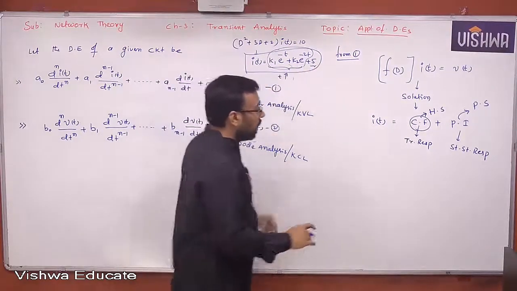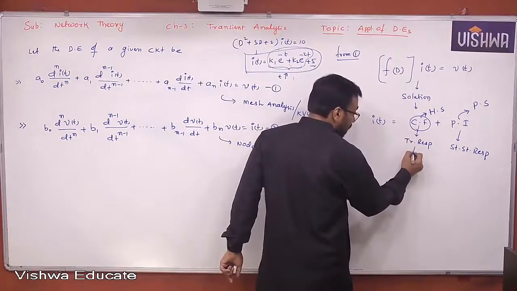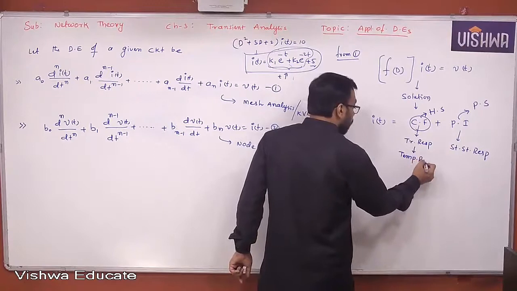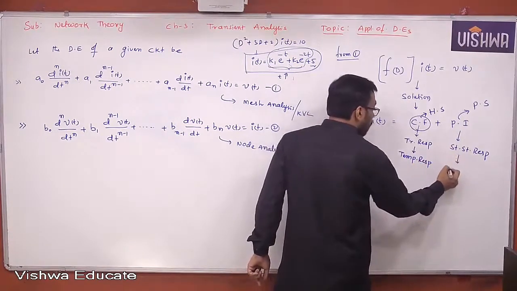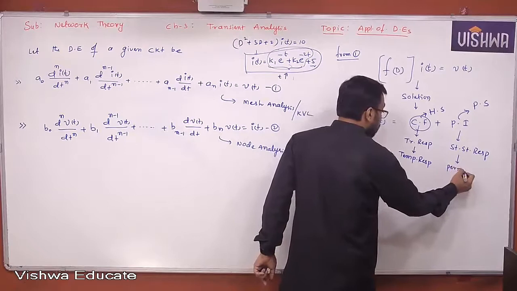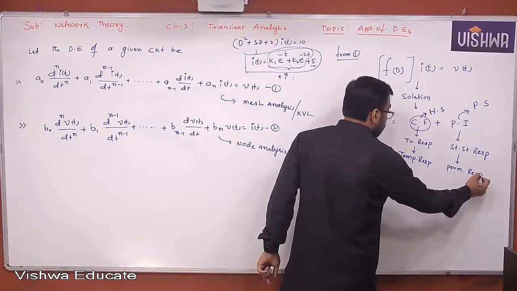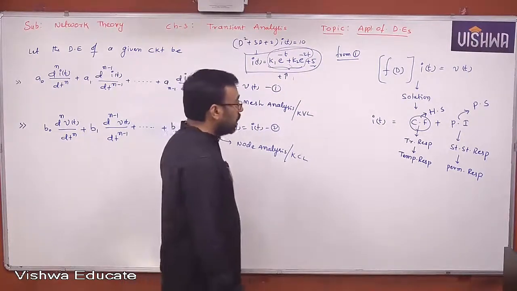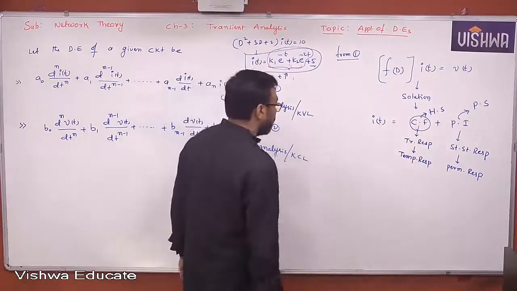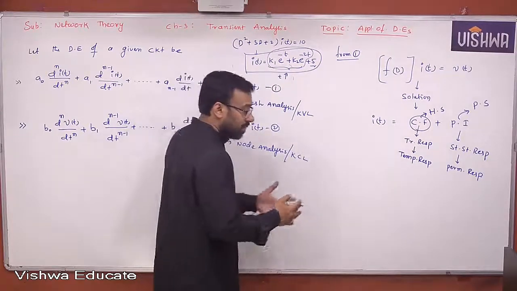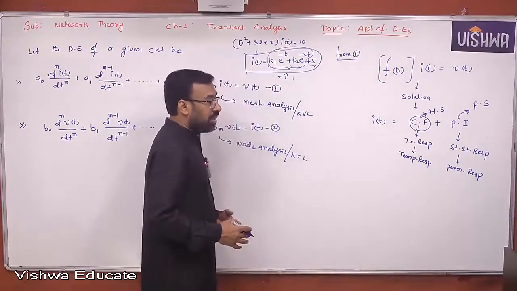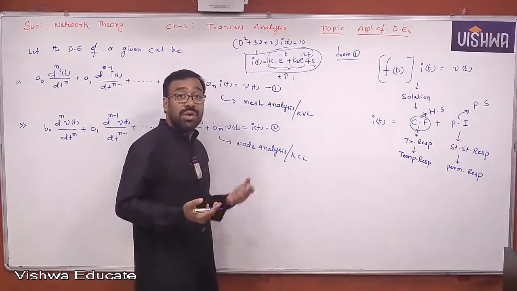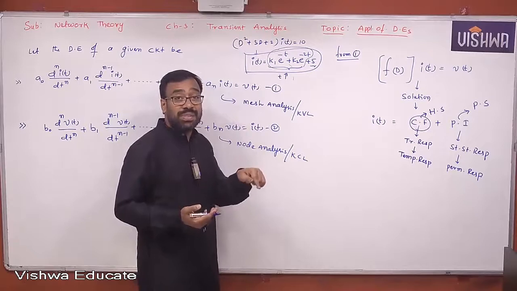Okay. Therefore, that is why the transient response is also called temporary response. This is called permanent response. Understand, all of you? Okay. Temporary response and permanent response. Now, some more names are there. Just look at this. Very interesting, because in the exam, when a problem is designed, he might be using transient response or temporary response. But you must understand that transient response and temporary response are both the same.